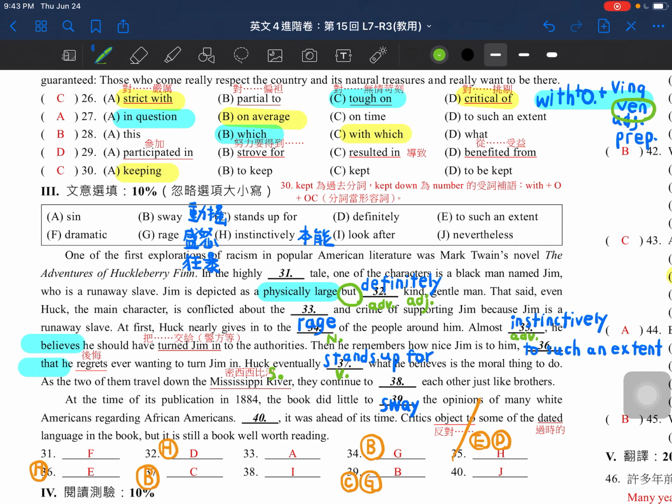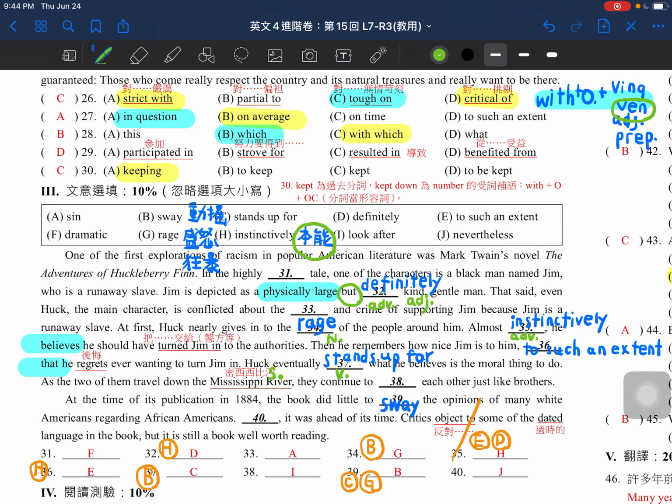So, almost instinctively, he believes. That's why we choose instinctively here, because we're talking about his belief in something. So this word will be better in terms of the meaning. Almost instinctively, he believes he should have turned Jim in to the authorities.